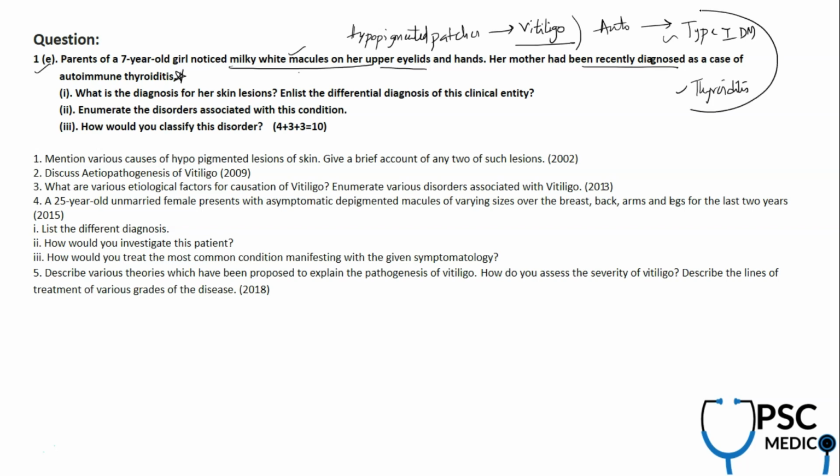So when autoimmune disorders are associated with vitiligo, that's the reason one of the questions is to enumerate the disorders which are associated with this condition. How do you classify this disorder? You need to understand the difference between segmental and non-segmental vitiligo, they're asking. And again, what is the diagnosis? It's vitiligo. What is the differential diagnosis of this clinical entity?